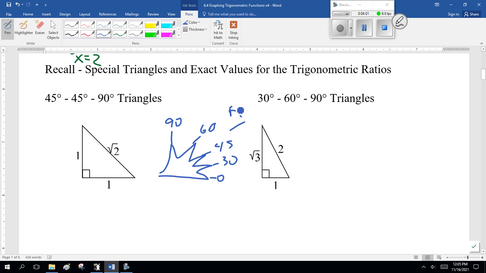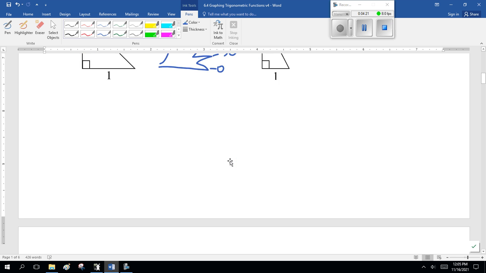Number of fingers above is cos. Number of fingers below, so square root of 2. So, 0, 30, 45, 60, 90. That's what I need you to be able to do. Okay? I'm not going to do that. You can watch the video again from